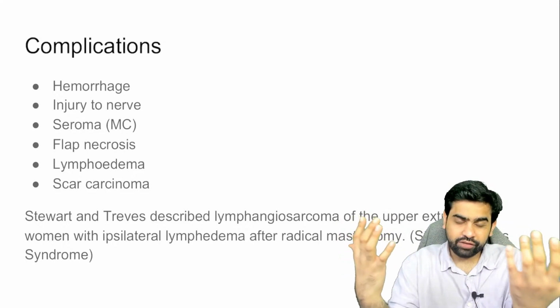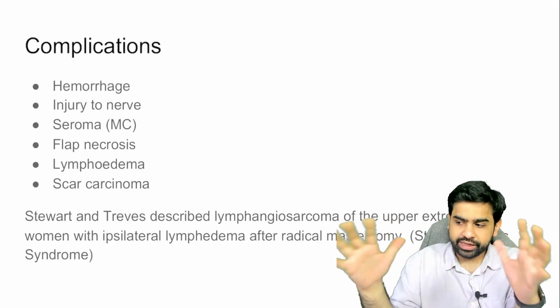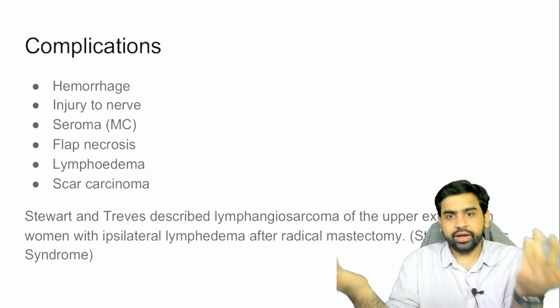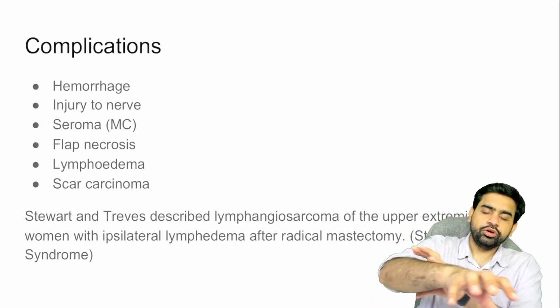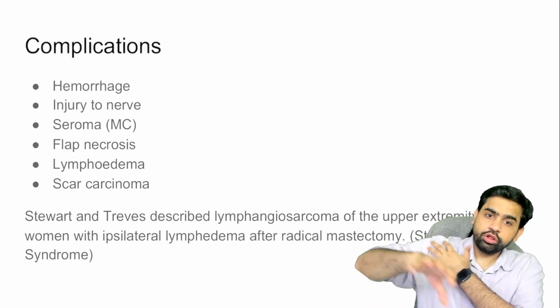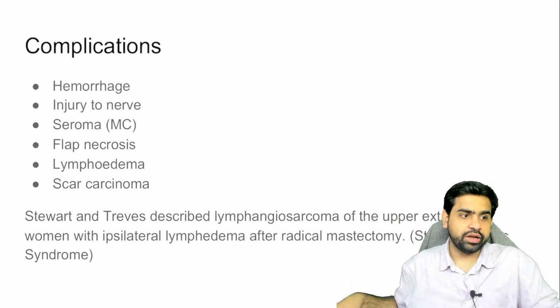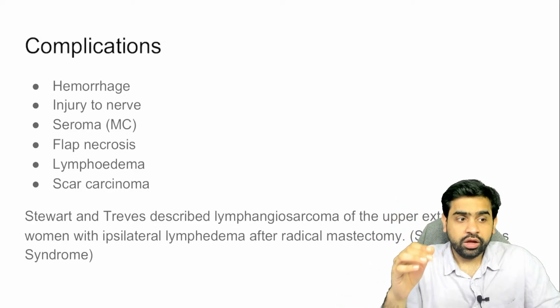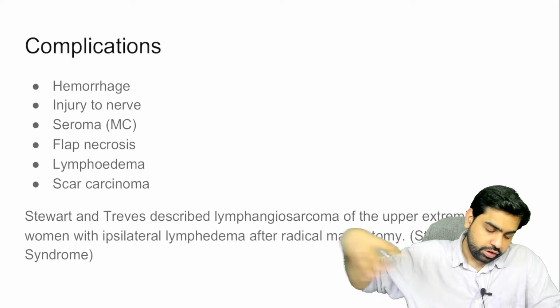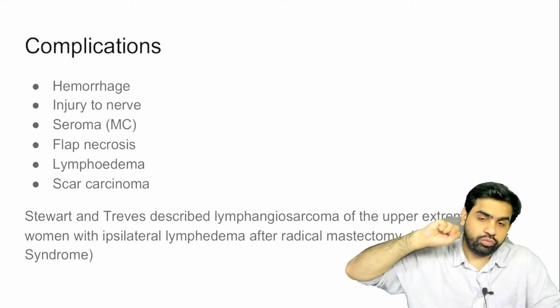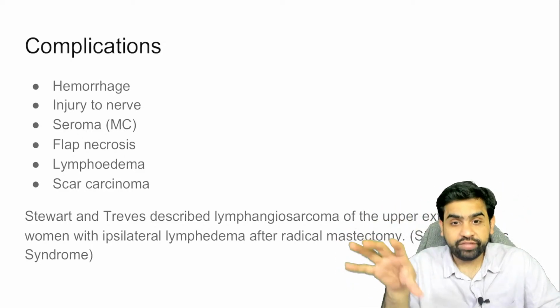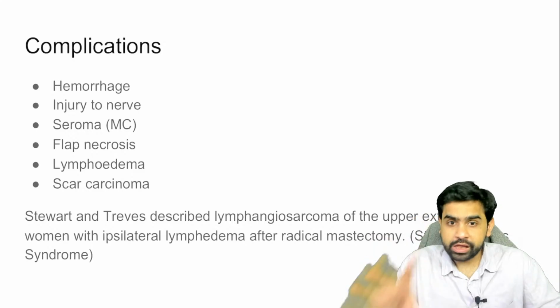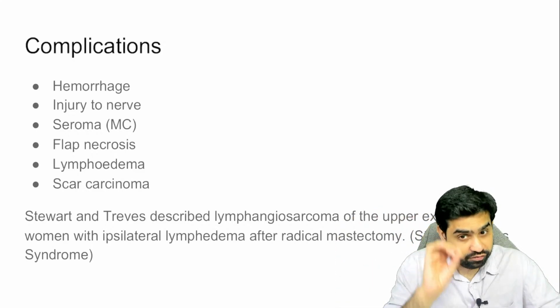So what is this lymphedema? That is, the upper limb is basically swollen, right? Are you understanding? There is going to be a problem with the drainage of the lymph from the upper limb into the thoracic duct and everything. And that is why there's going to be a problem and the lymph will get accumulated over here. So this is what is referred to as lymphedema. Just the presence of swelling in the upper limbs is called lymphedema.